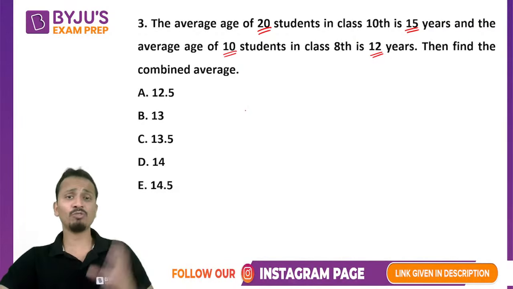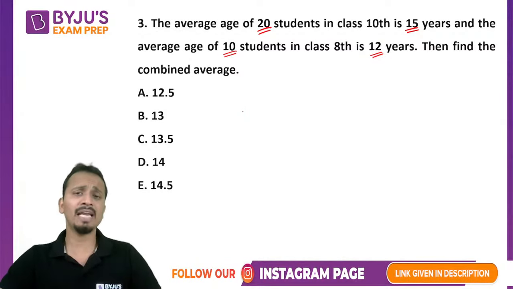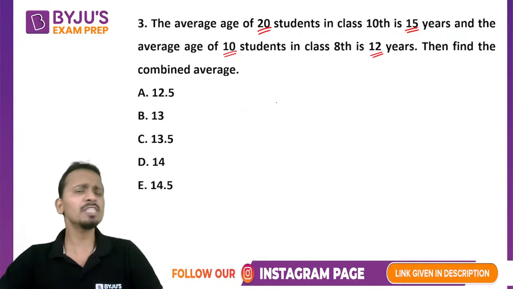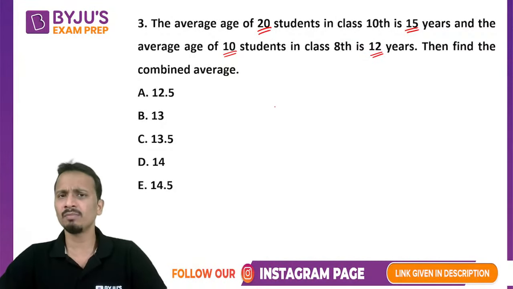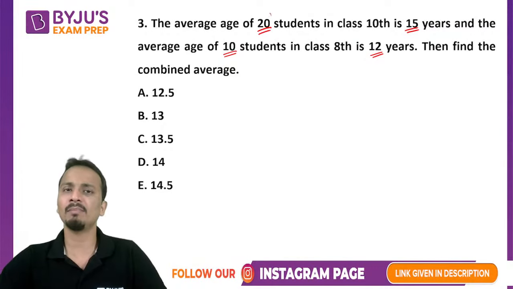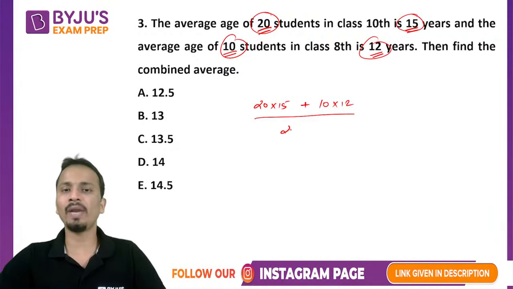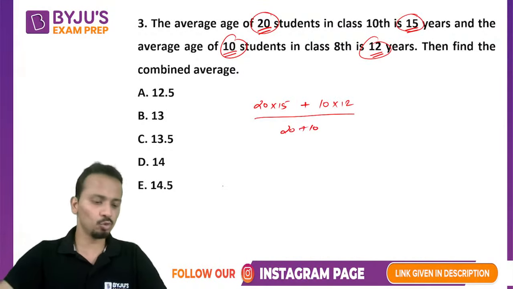We'll have to find out the combined average. That means the combined average of these 30 students. Okay, so average is basically sum divided by number of terms. So I'll first of all calculate the sum. So sum for these 20 students will be 20 into 15, and then sum for these 10 students will be 10 into 12. All right, divided by 20 plus 10, which is the number of students.